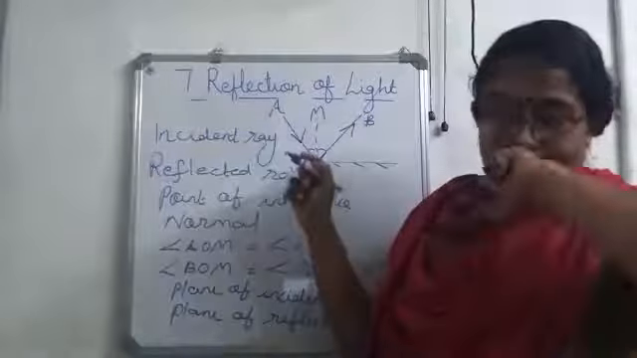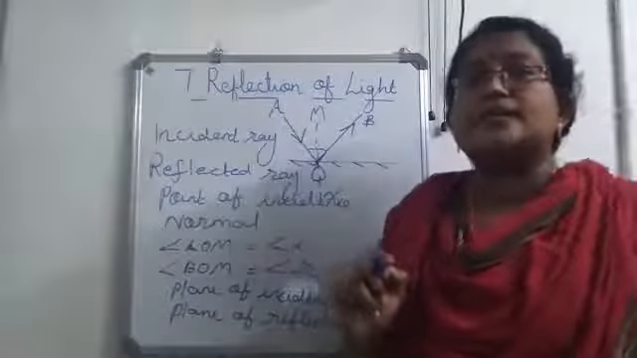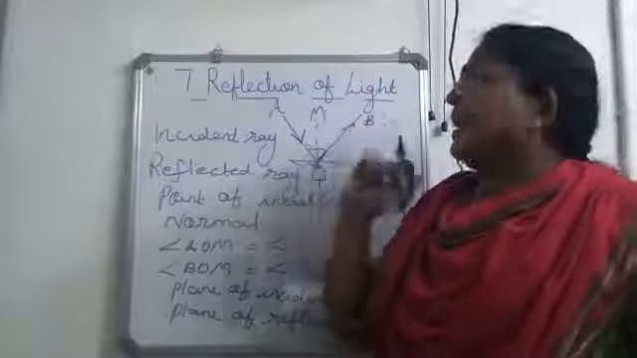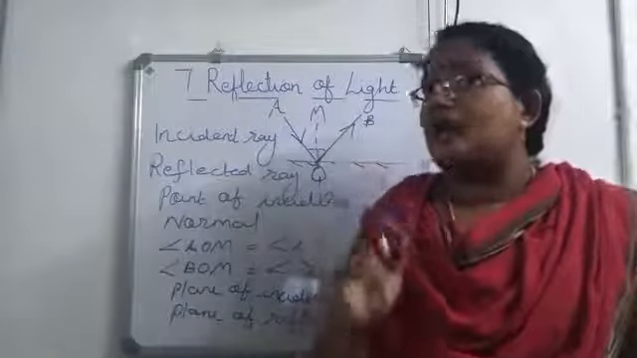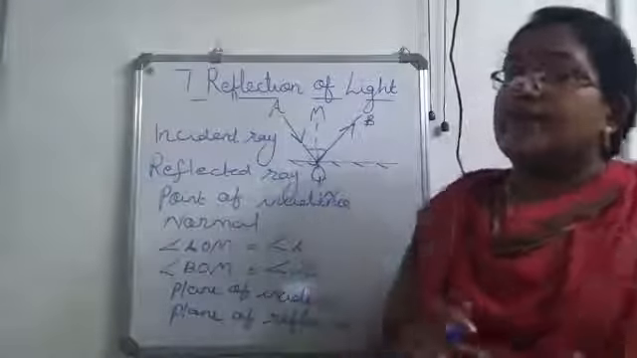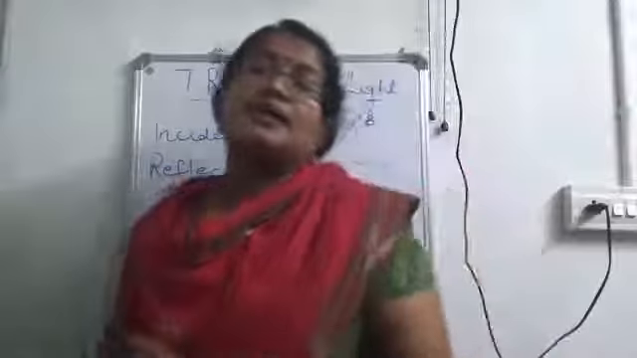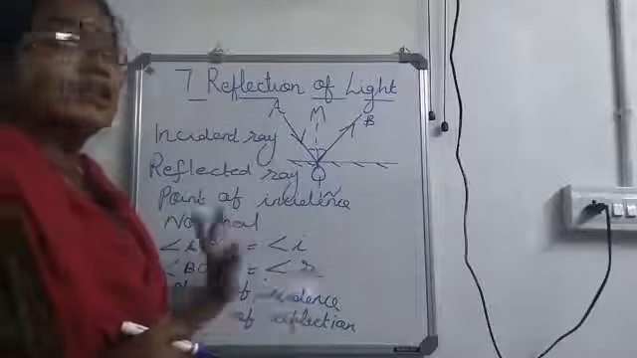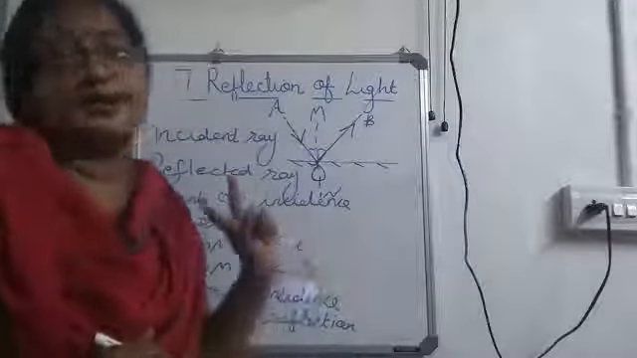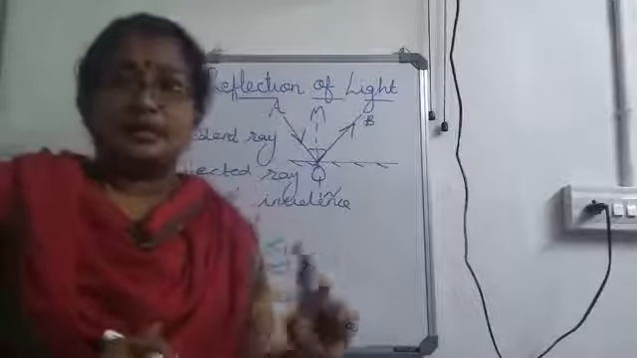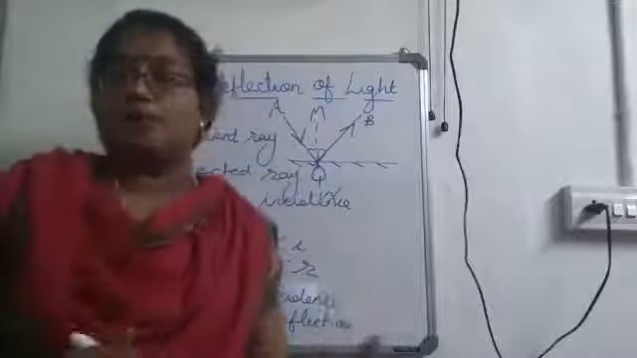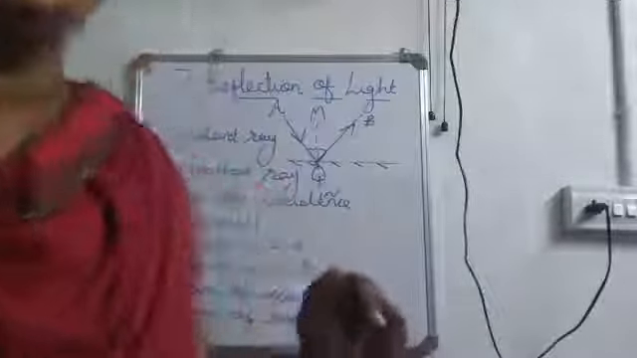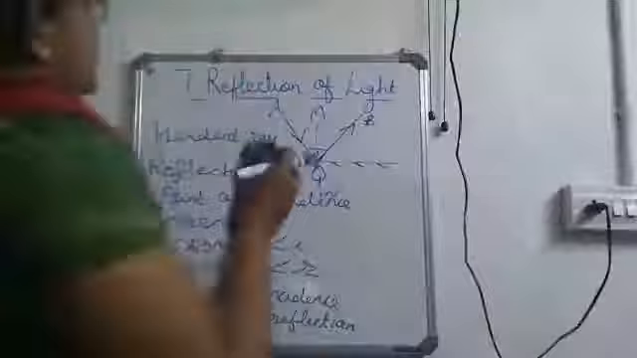Angle between the incident ray and the normal is angle of incidence, and the angle between the reflected ray and normal is known as the angle of reflection. Then again, the plane containing the incident ray and normal is the plane of incidence, and the plane containing the reflected ray and the normal is the plane of reflection. So, is it clear? I'll be asking these definitions. It is very important. So, please be thorough with these definitions. Okay. Now, we will move to the next part.